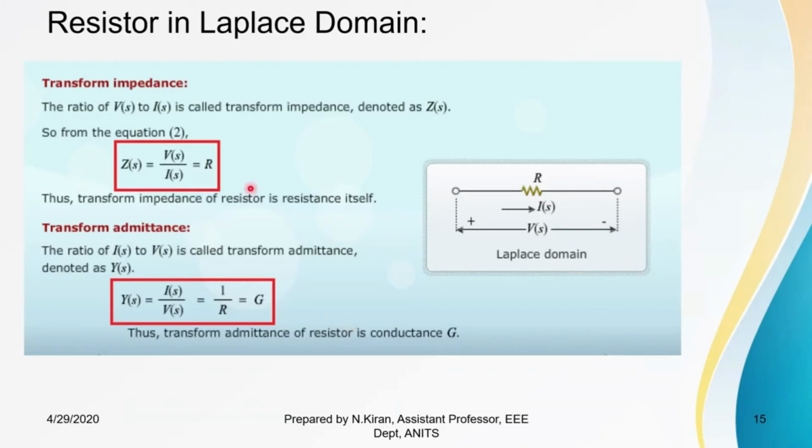So the value will not change in the Laplace domain in the case of a resistor.